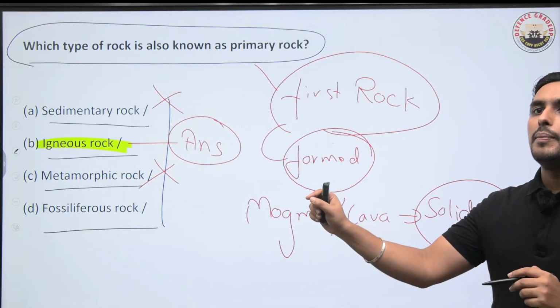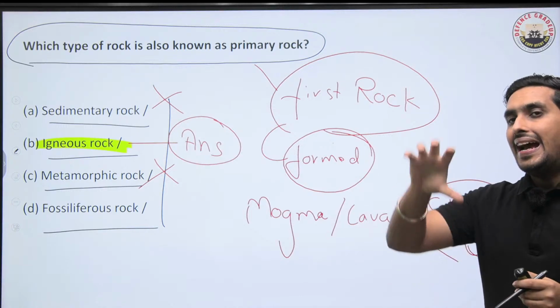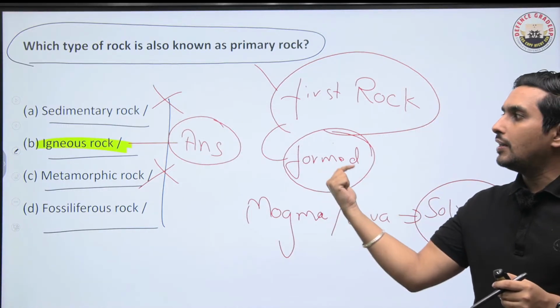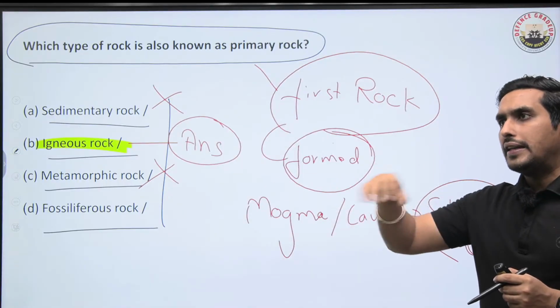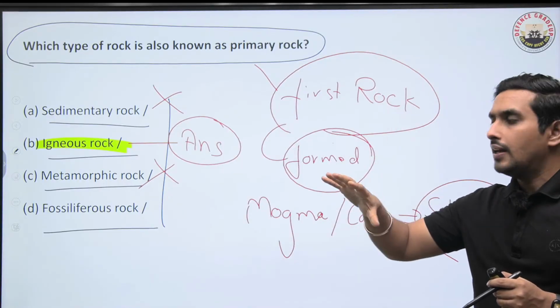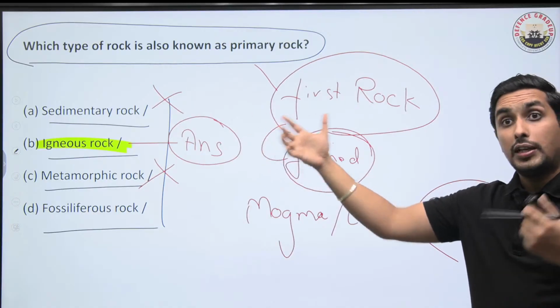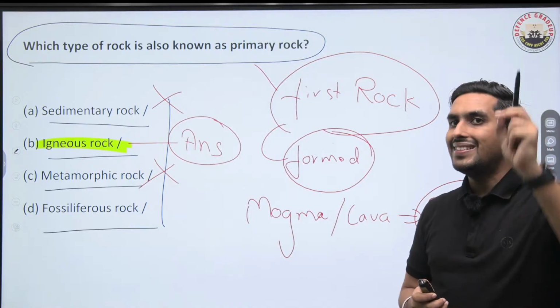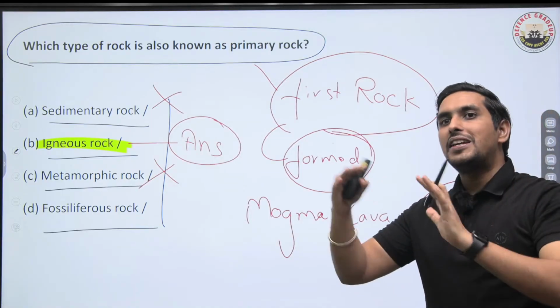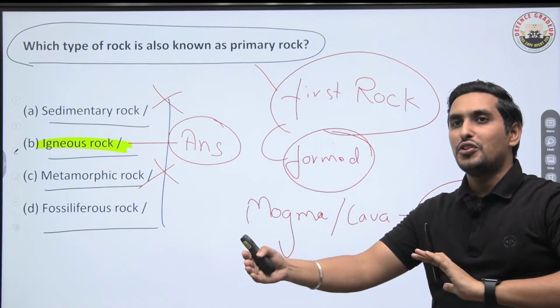So always remember, they will be formed first, and under huge stress, they may become metamorphic rock, or by the process of weathering and layering and cementing, it can form into sedimentary rock also. It depends. But primary is igneous rock. Always remember this thing. Primary rock is igneous rock, and sedimentary and metamorphic are derived through geological processes.